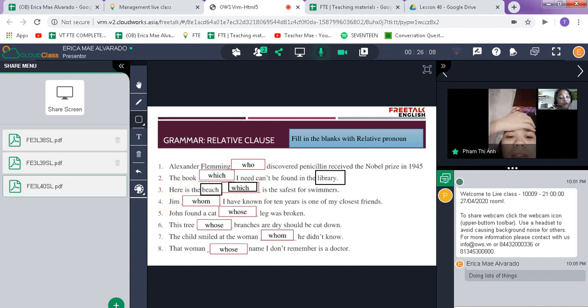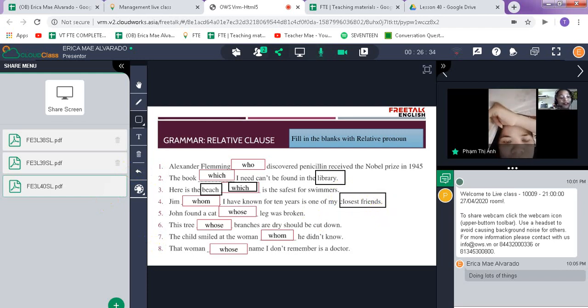Let's have number 4. Jim, whom I have known for 10 years, is one of my closest friends. Okay, this one: not closet, closest. Closest. Okay, that's good. One more time. Closest friends.